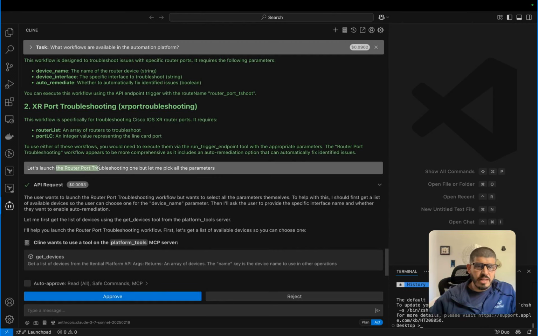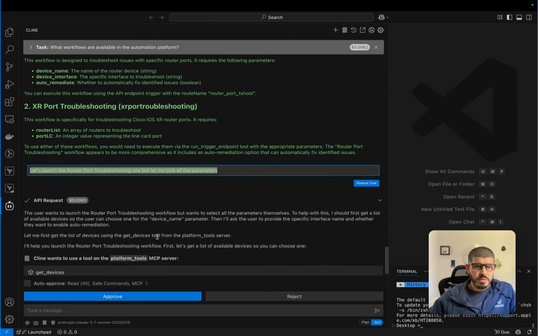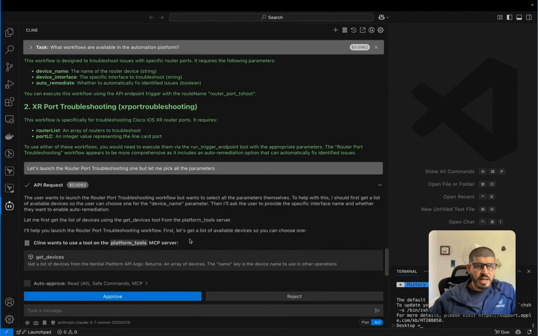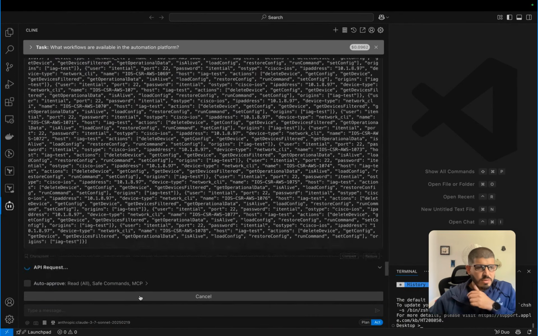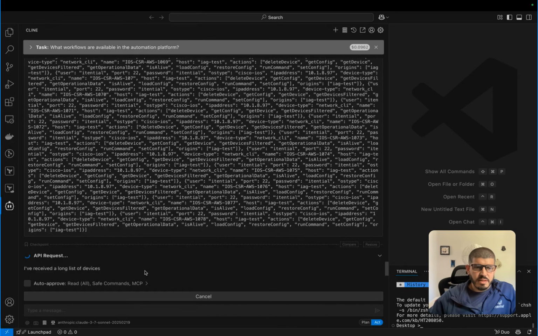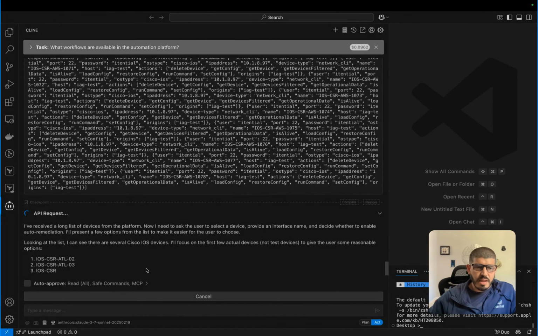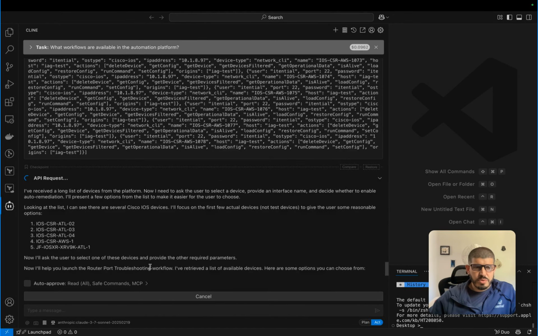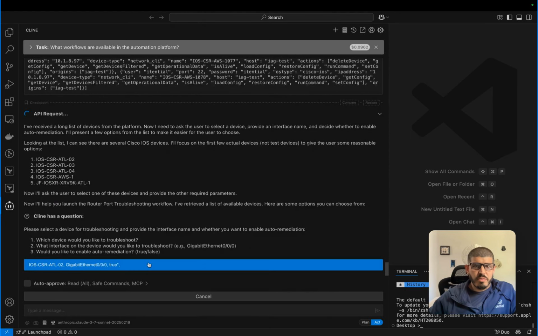So I had to tell it, let's launch the router port troubleshooting, but let me pick all the parameters. Based on that, it says, okay, I need to find out what devices to use. What device name parameter, how can I fulfill that parameter? I have a tool called get devices, so let's launch that. The most fascinating thing about this is that it can just reason through all of it. It can say, hey, I need these parameters, which ones can I use, or how can I go and figure that out?